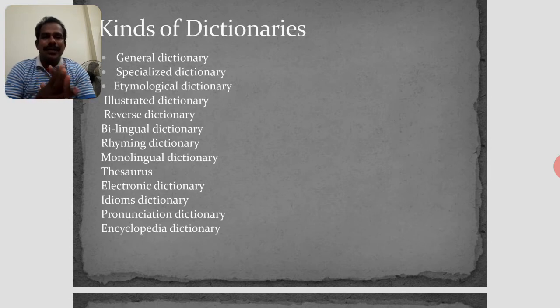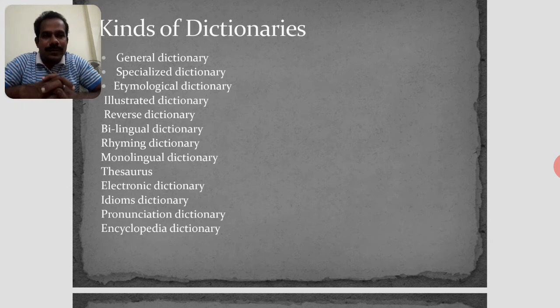We know the general dictionary. If someone knows some good English, they may know a pronouncing dictionary. We don't know more than that, but these many kinds of dictionaries are available in the market. Okay, one by one we will discuss.